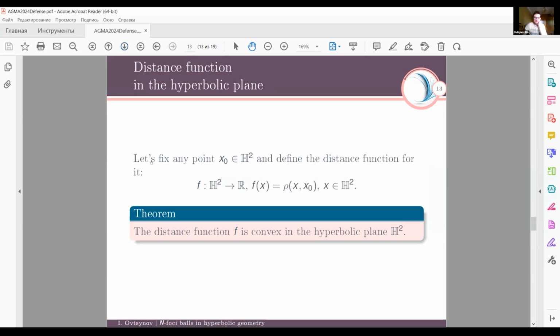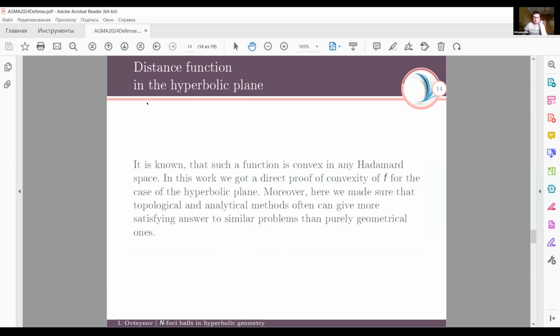So let's fix any point x0 which belongs to H2 and define the distance function for it. The theorem states that the distance function f is convex in the hyperbolic plane H2. And it is worth highlighting that such a function is convex in any other Mars space. But in this work, we got a direct proof of convexity of f for the case of the hyperbolic plane, and it proved that topological and analytical methods often can give a more satisfying answer than geometrical ones.